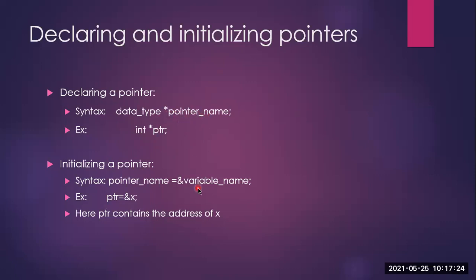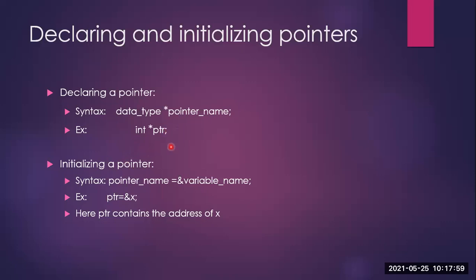Now, the next thing is how do you initialize? You just remember the syntaxes so that when we go to the example, you can understand. How do we initialize a pointer? What do we mean by initialization of a pointer? Whenever we want to use any variable, the first thing is we need to declare it. Why do we need to declare it? Because memory has to be allocated to it. Now here I have declared it. I have said this pointer variable is of type integer. Now I need to initialize it to a certain value.